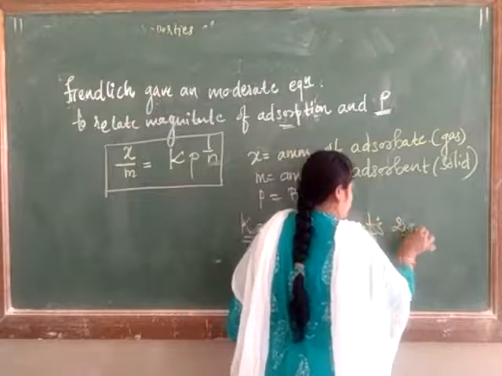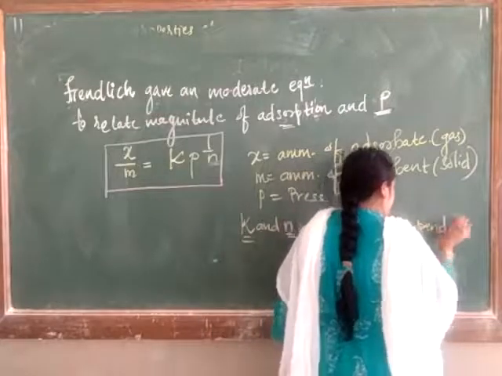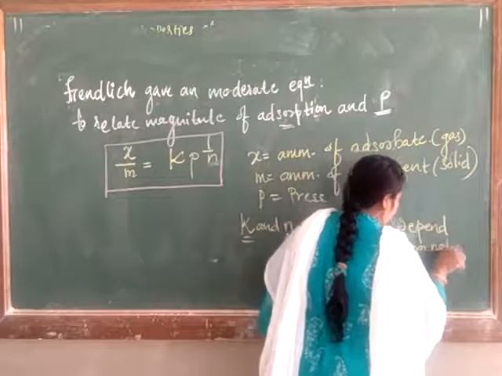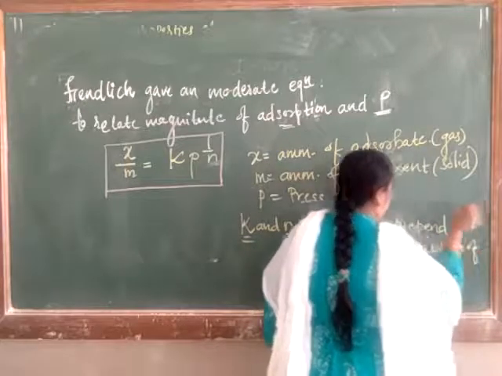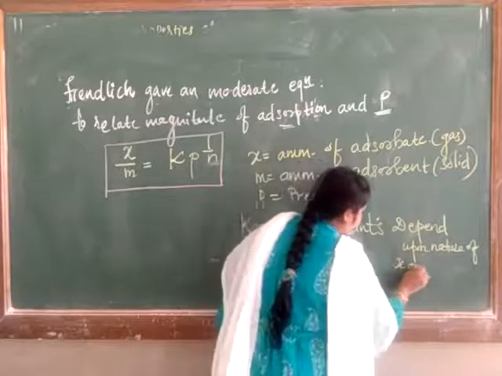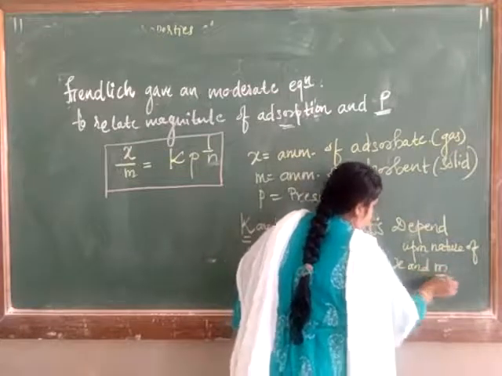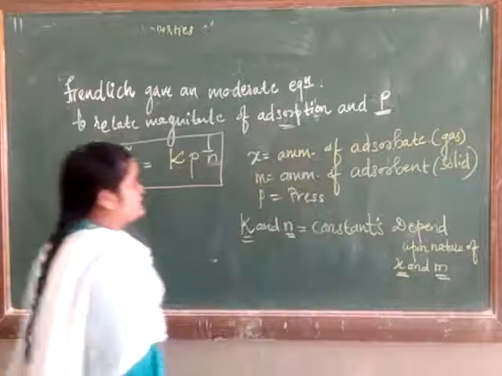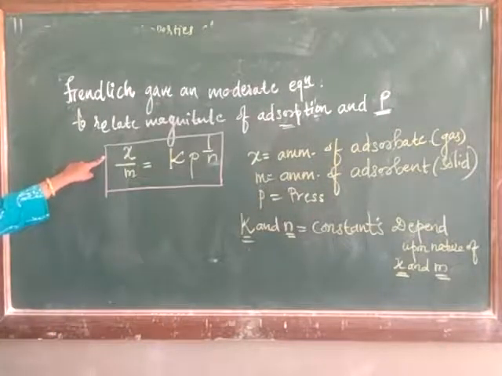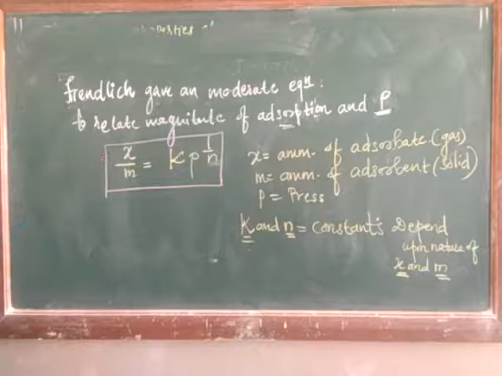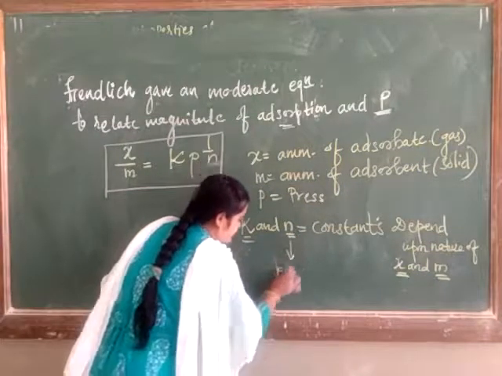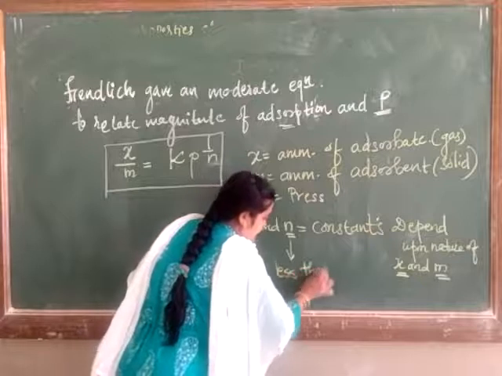These two constants depend upon the nature of x and m, that is, the nature of the adsorbed weight and the adsorbent itself. Isn't it? Here this particular n must and should be less than unity.